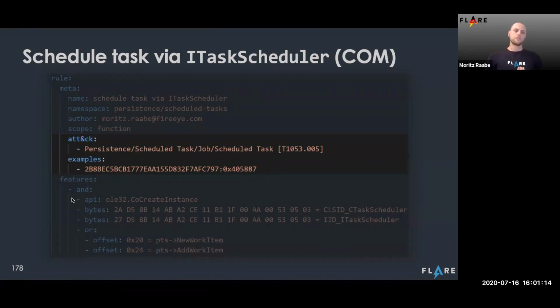And also in the meta section, we can include examples, which I think is a very cool way for the community to track samples that contain specific behavior in the real world, given the file name, file hash, and a specific offset. It also allows us, during the development of Kappa, once we tweak specific rules, to have regression tests to make sure that all of this functionality still matches even after we made those changes.